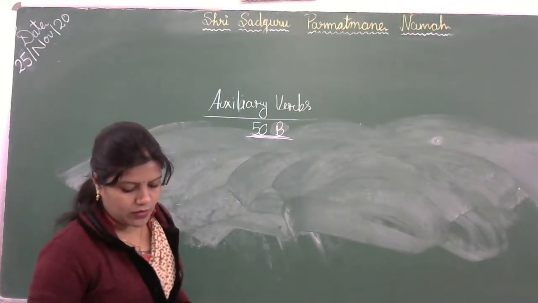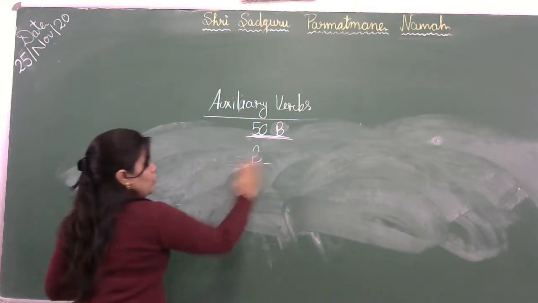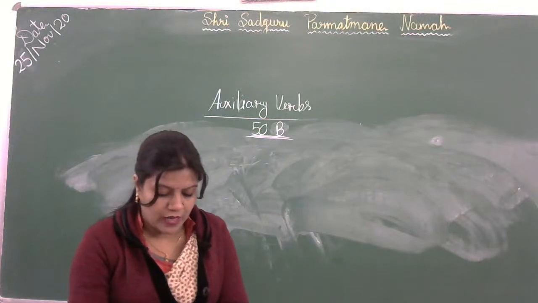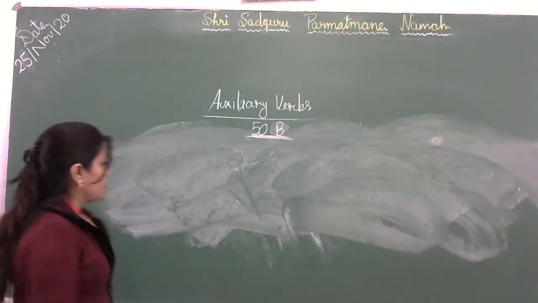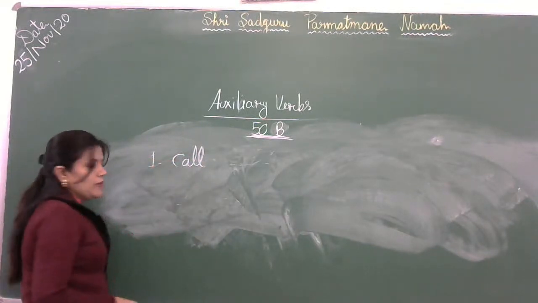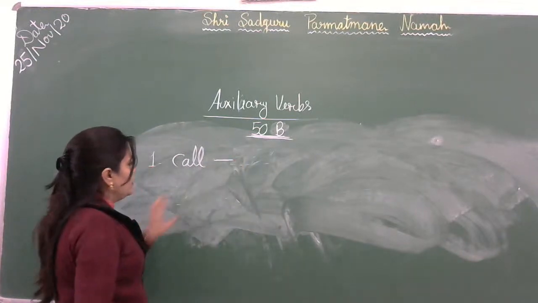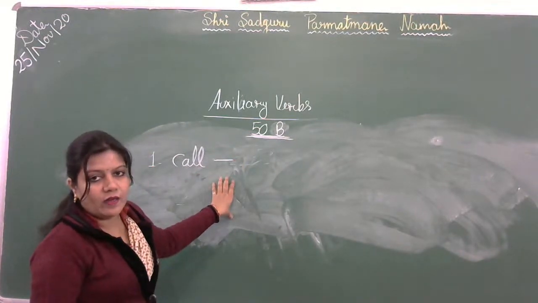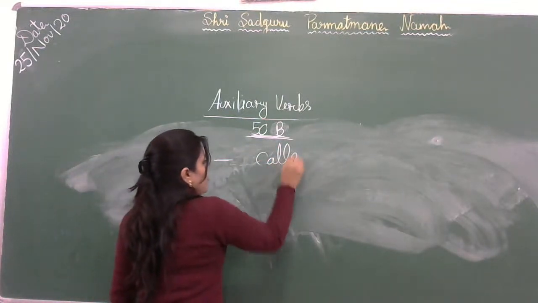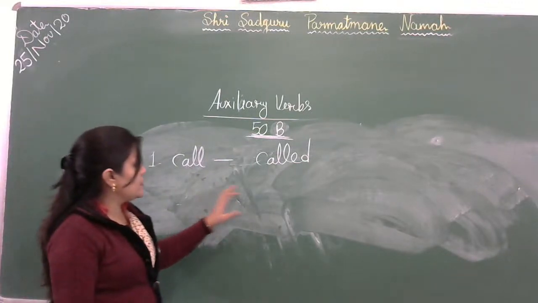Okay, so exercise B, what we need to do, we have to write the simple past form of the verb. So verbs are already given. So first a verb is given, call. Okay, simple past means second form of the verb. So generally we make the word by adding d or ed. Okay, so we will write here called. Okay, second form of the verb is used always for the past tense.